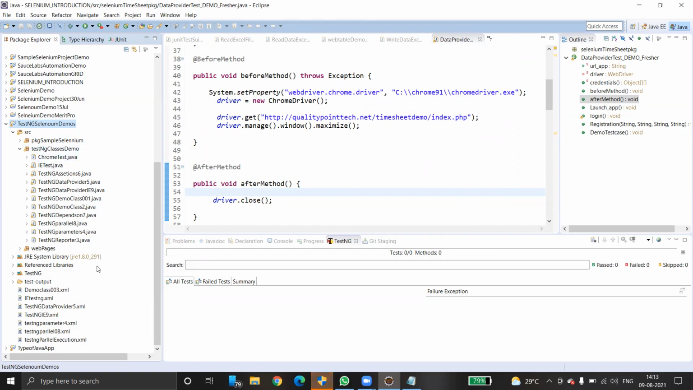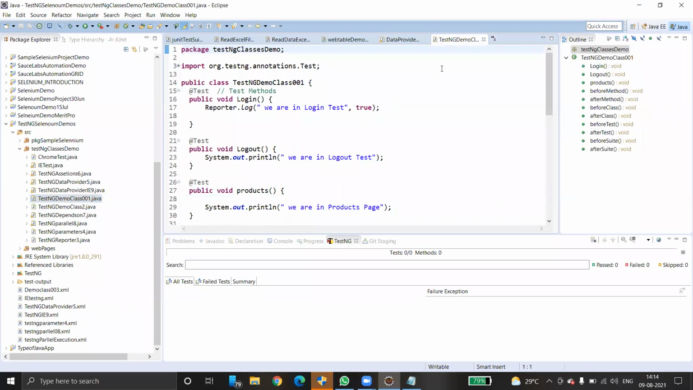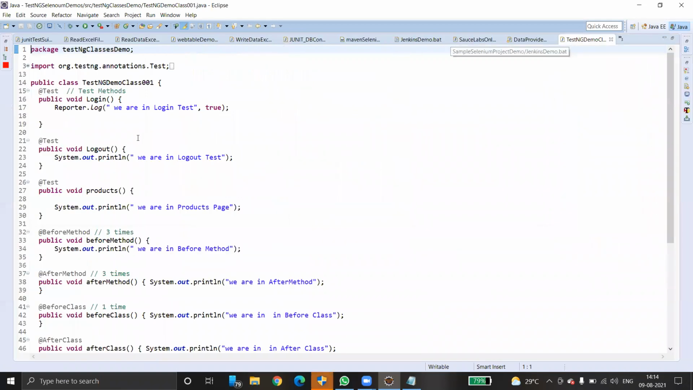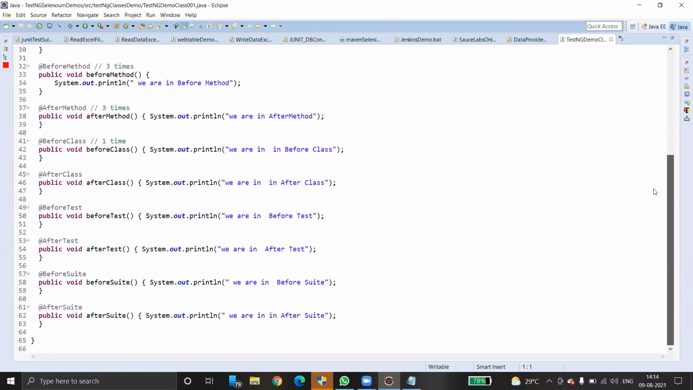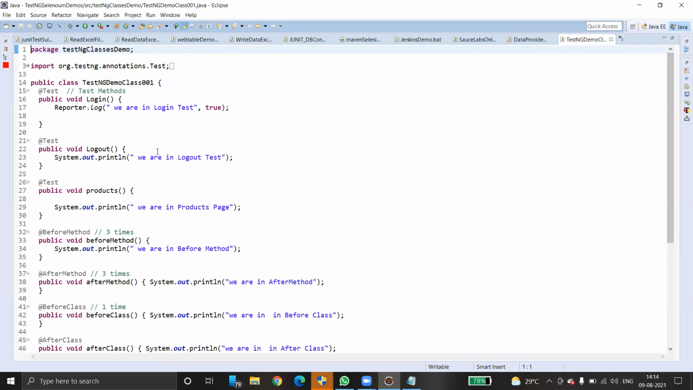So clear, right? See, what we have to do now? Nothing, very simple. First and foremost, this is an ordinary TestNG class demo. In this class, how many tests are there? Three tests are there. Before method, after method, before class, after class, before test, after test, and then before suite, after suite. These many annotations TestNG supports.